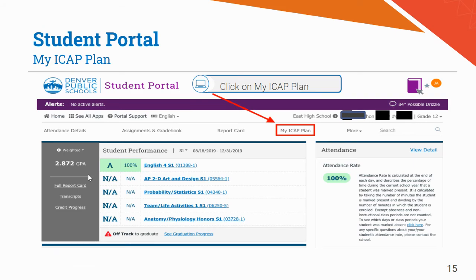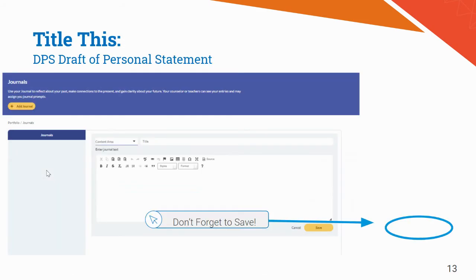If you were wondering about your GPA, it's over here on this part of Student Portal, and you can click on weighted or unweighted. What you want to look at is your unweighted, because that's what colleges are going to do. They're going to strip out any weighting that's been added by honors classes of any kind, and they're going to look at it strictly on a 4-point scale, which is the unweighted. So you need to change this to weighted and see what your weighted GPA is. And then, pardon me, I'm going to go back.